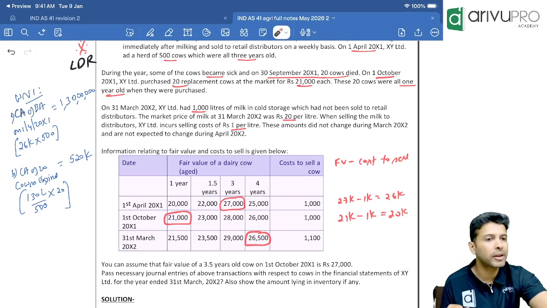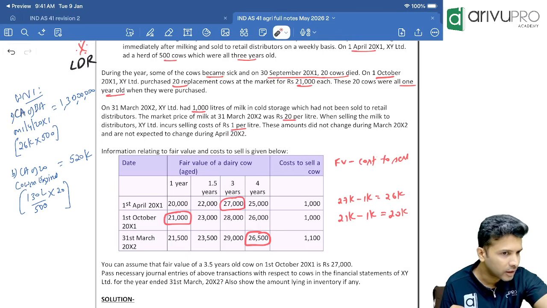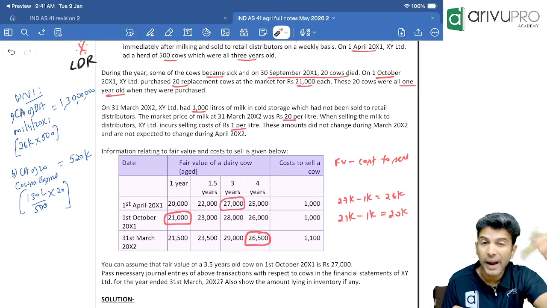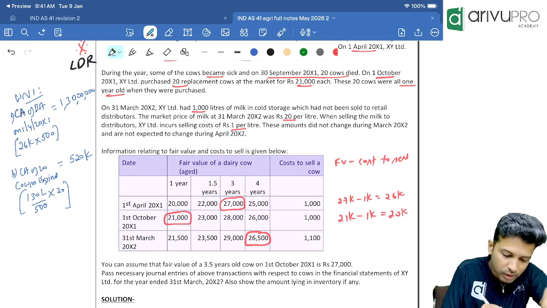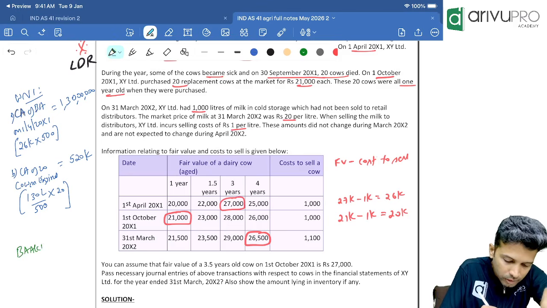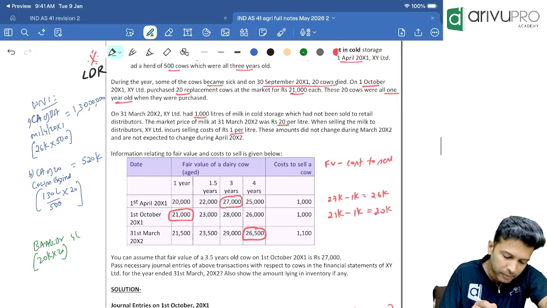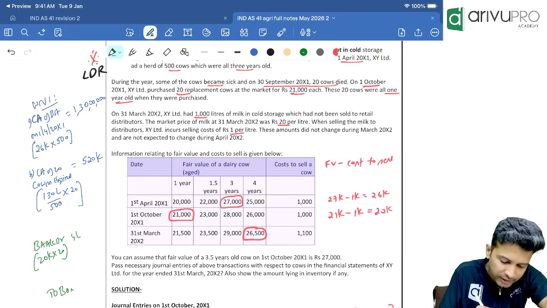Biological assets account debit 4 lakh. Pakka? To bank, or maybe I'll write the entry over here. Biological assets account debit. The fair value less cost to sell is 20,000 and we have purchased 20 cows. So BA account debit 4 lakh. But did we pay 4 lakh? Check the line again and tell me.